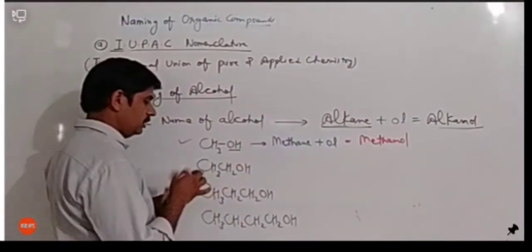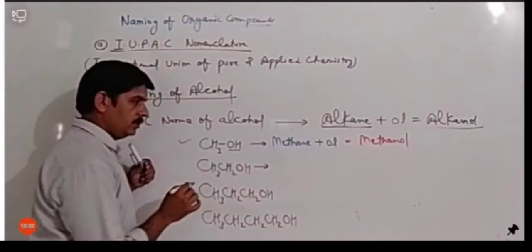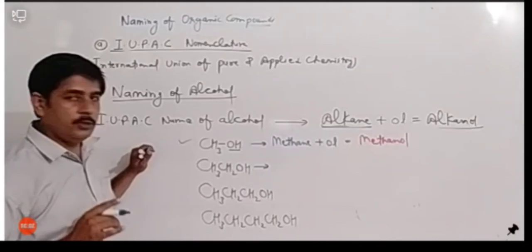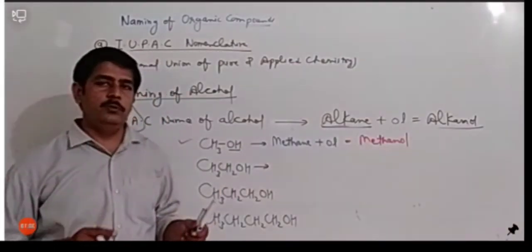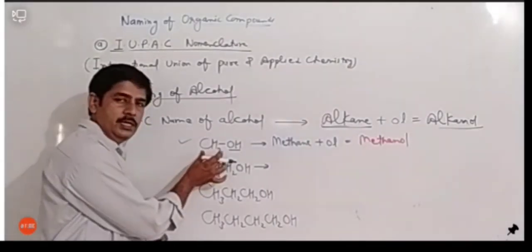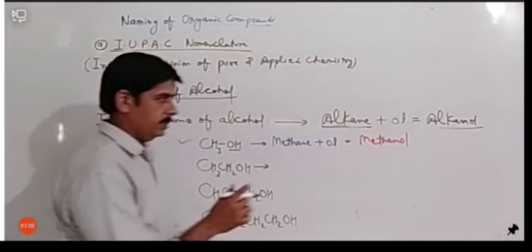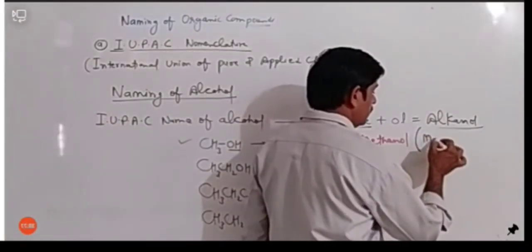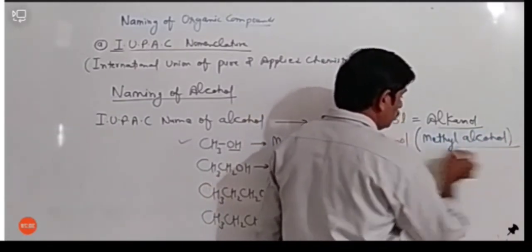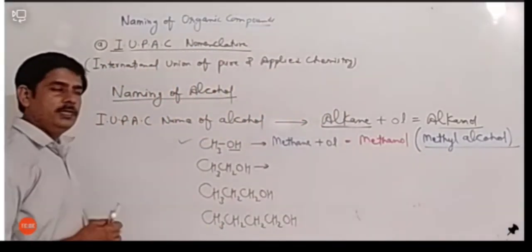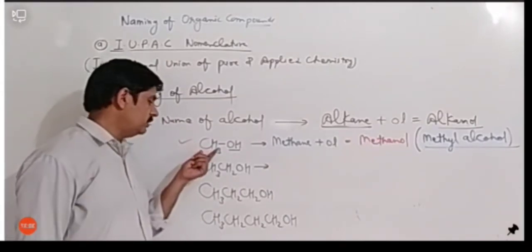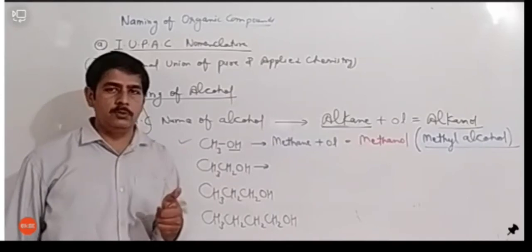Second compound का नाम क्या होना चाहिए? Let's see. Yes, you are right. It is methyl. So because I am writing the IUPAC nomenclature of this compound, if we want to write the common name, in that case we can use methyl and then alcohol. It is a common name. अगर मैं इसका common name लिखता हूँ, it will be methyl alcohol. But in IUPAC nomenclature there is a rule that we count the number of carbons. Okay, we do not see the group. ठीक है, हम ग्रुप को नहीं देखते, कार्बन को देखते हैं IUPAC में.